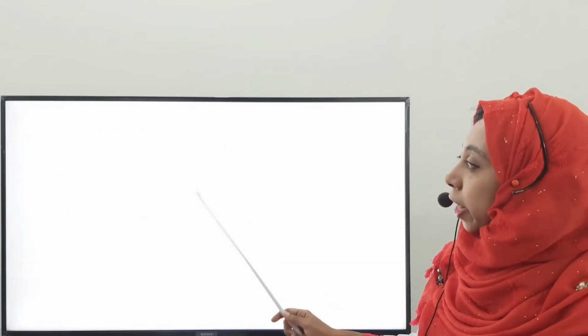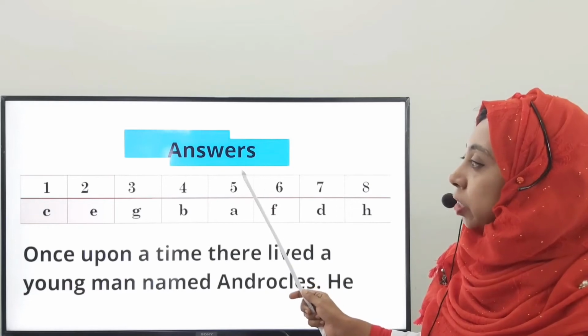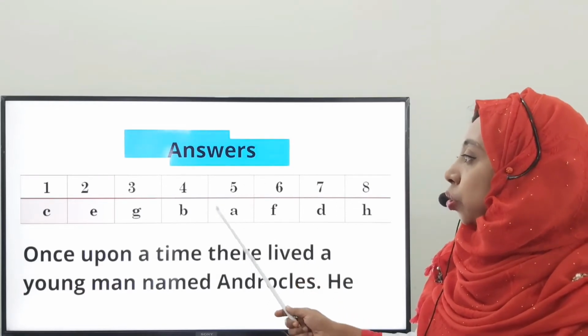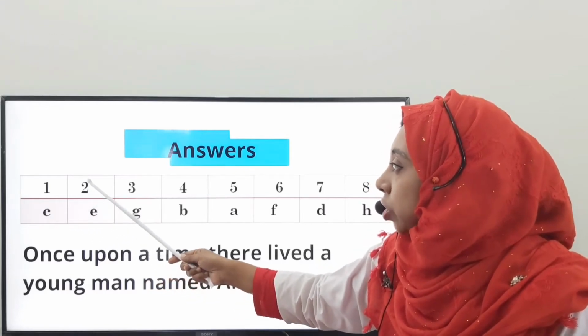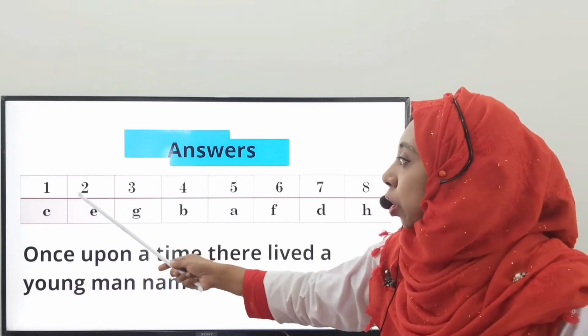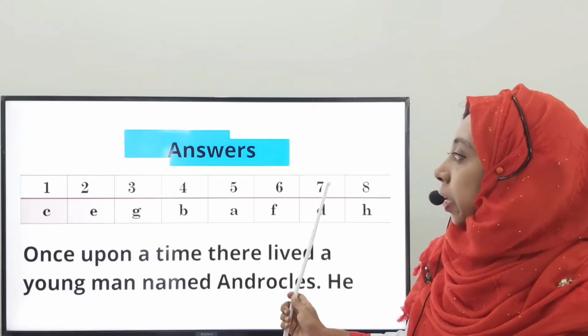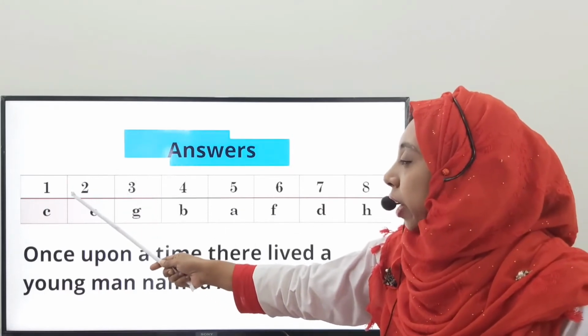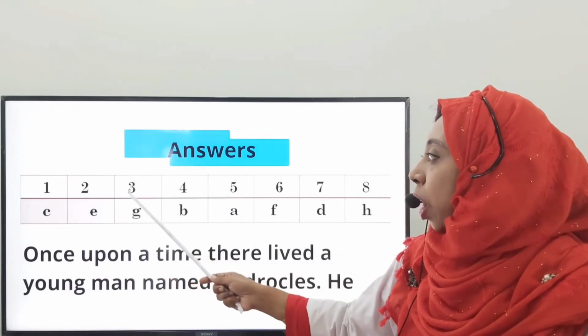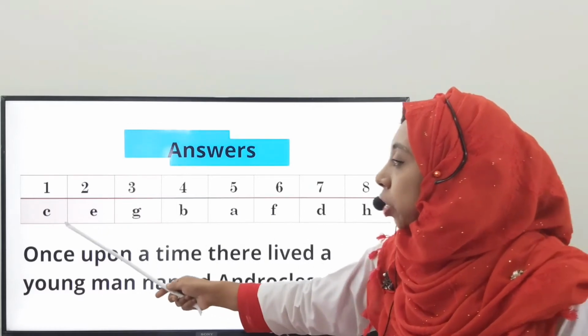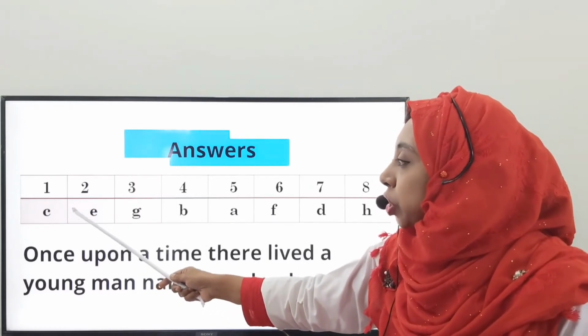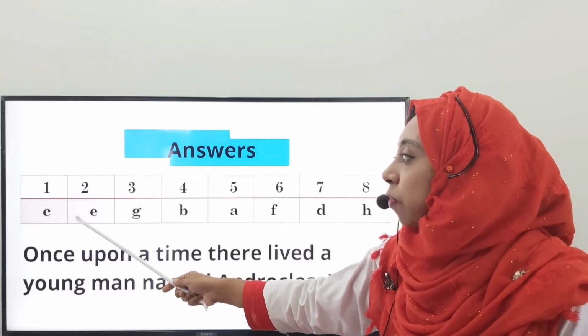Students, we get here a subject, Androcles. So, first line will be C. You must draw 2 rows just like this. In the first row, you will write the sequence or serial number 1, 2, 3, 4, 5, 6, 7, 8. And in the second row, you will write which sentence you think is the first sentence.